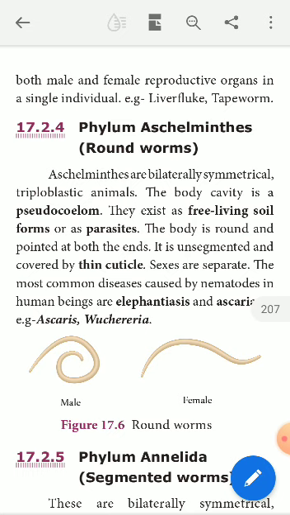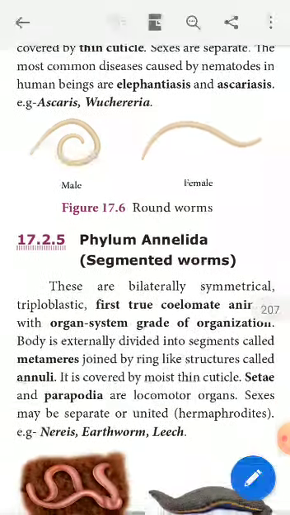The next one is phylum Annelida. You all know that annelids are segmented bodied animals. All the annelids are not parasites, they are free living forms. The body is composed of so many segments. So the segmented bodied animals are called annelids. For example, Nereis, earthworms, leech, etc.